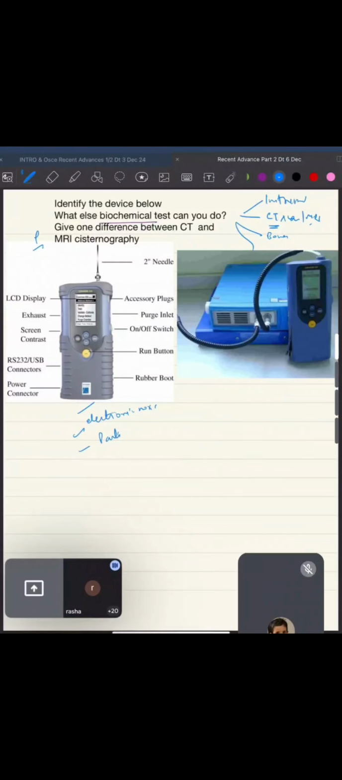There is no contrast used in MR cisternography. I think so, but I'll have to check on that. Just a minute. I'll have to check this. If I am remembering my distant knowledge, the answer should be that CT cisternography is an invasive technique and MR cisternography is a non-invasive technique.